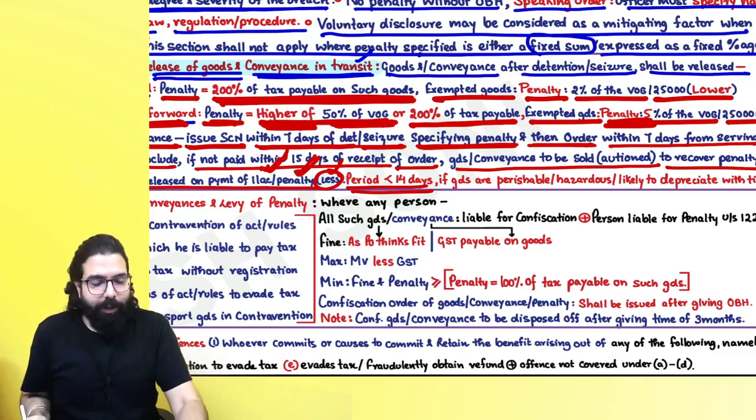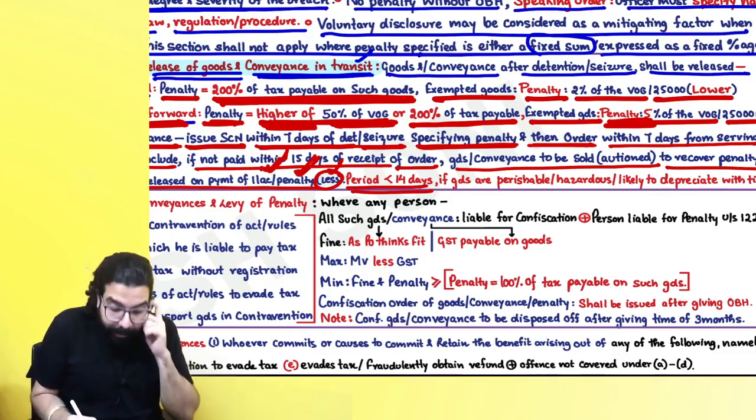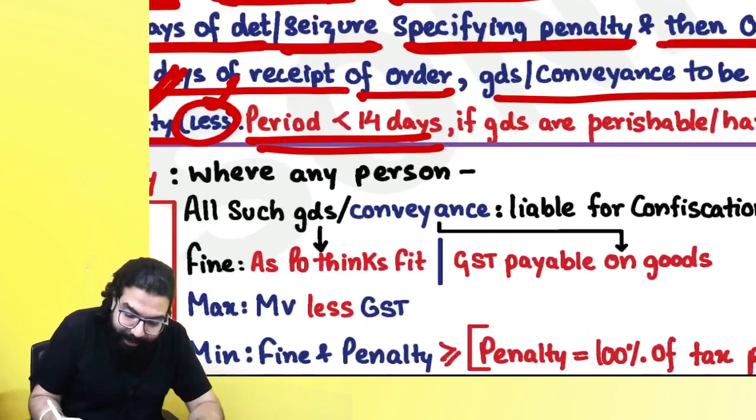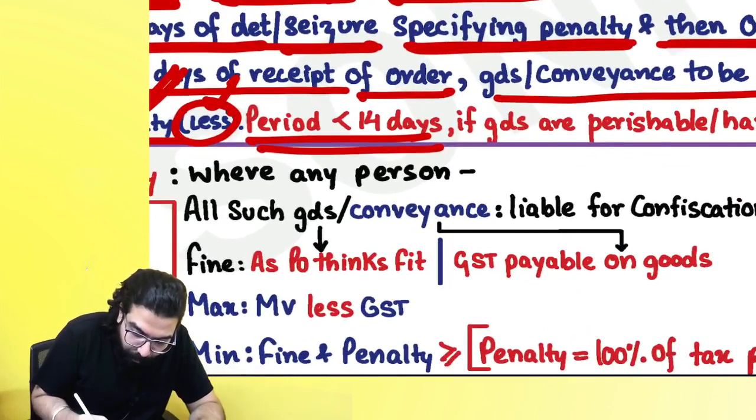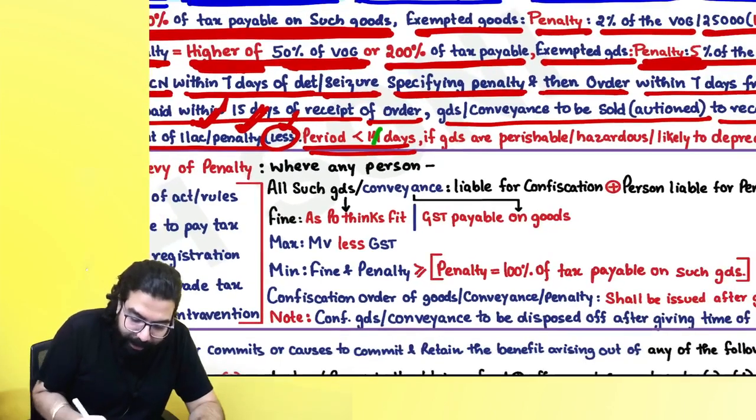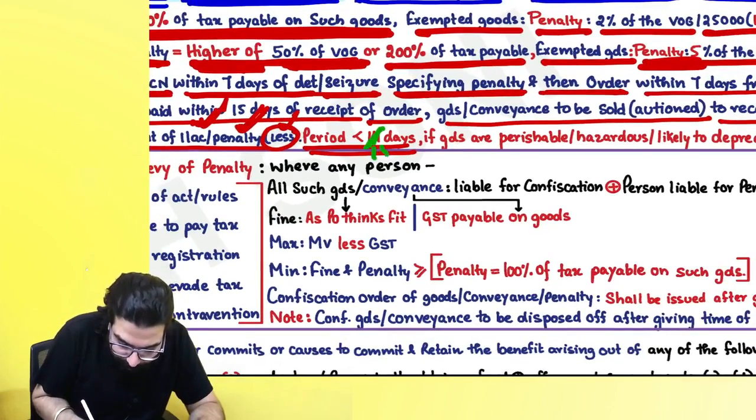Everyone, one small thing over here which you have to change. Listen, the period shall be less than 15. Suddenly how did 14 come? Okay, correct this. Make it 15 days. Period shall be less than 15. Please make it 15 everyone.